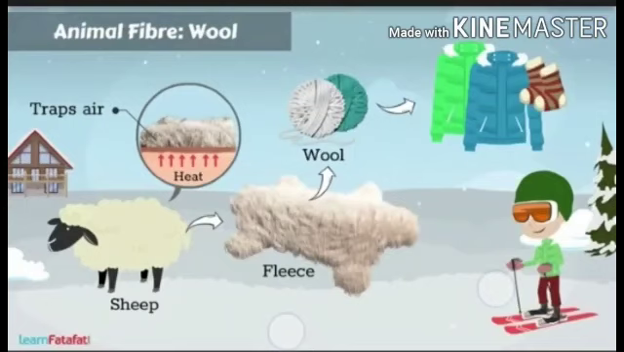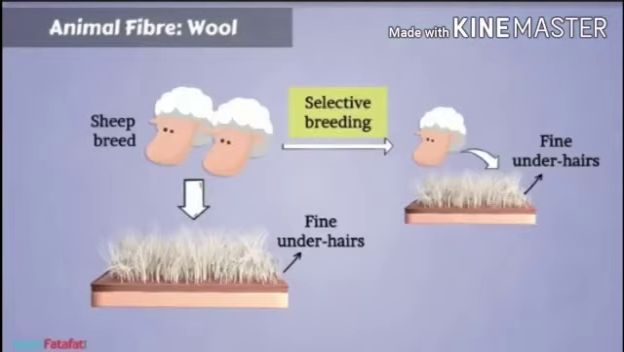Some animals such as sheep have a thick coat of hairy fibres on their body. It is called fleece. Fleece traps air. Since air is a bad conductor of heat, heat does not pass from the animal's body into the surrounding environment. This helps to keep their body warm. We obtain wool from the fleece of sheep. The cloth made of wool keeps us warm.